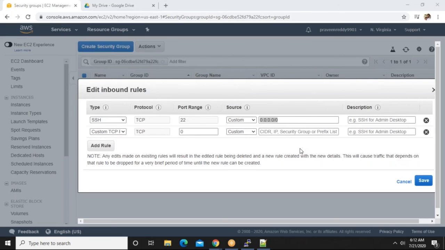Is it for office purpose? Is it for customer purpose? Again, is it for all customers, or only the respective customers? Based on that, you should choose which port number and which network you want to open. So this is the security group concept, guys.